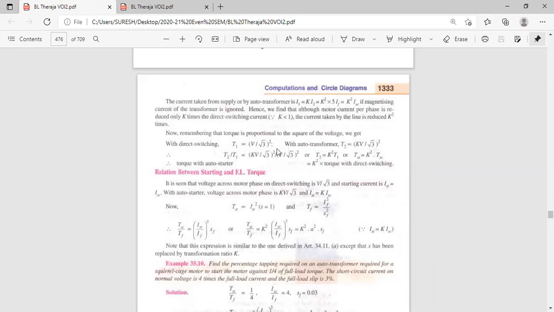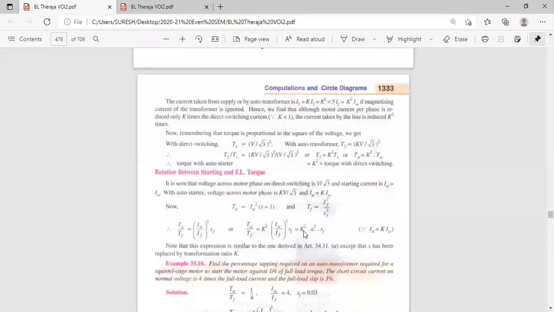So this entire derivation is not necessary. I am telling you the final value here: starting torque by full-load torque is equal to K square A square SF. In the previous equation, for primary resistors, in place of K what did you get? X square A square. Since we are using an auto transformer, we get the transformation ratio K in place of X. Don't go for all these equations, you'll be confused. TST by TF is equal to K square A square into SF.